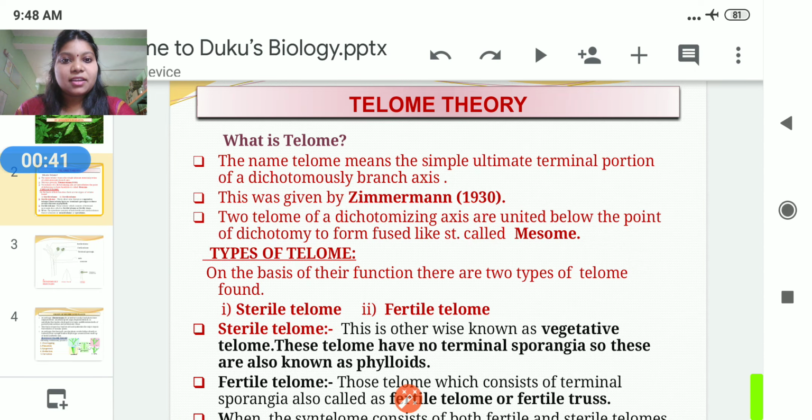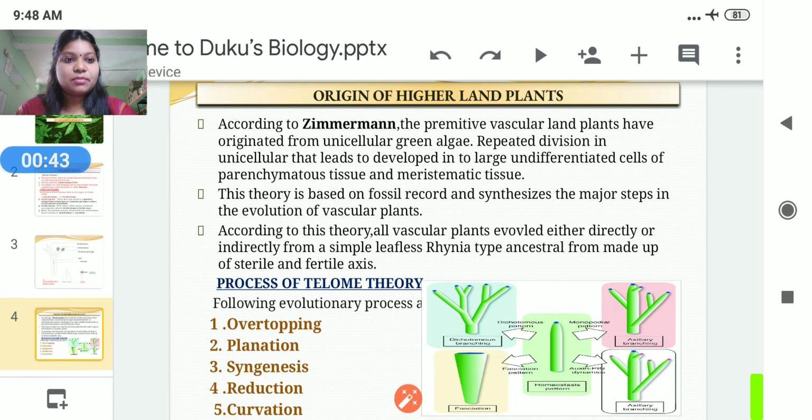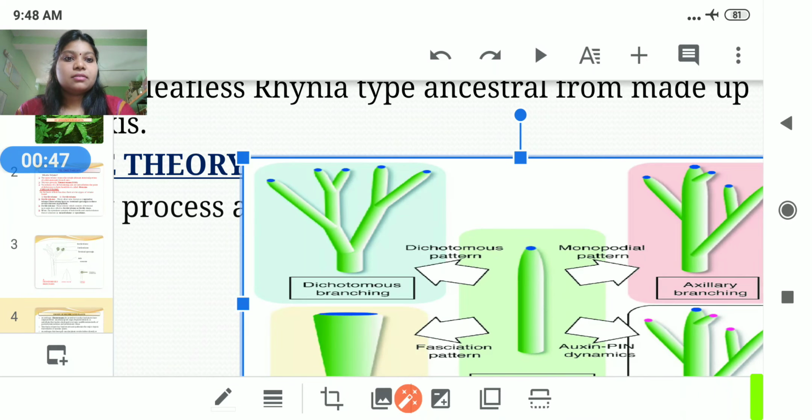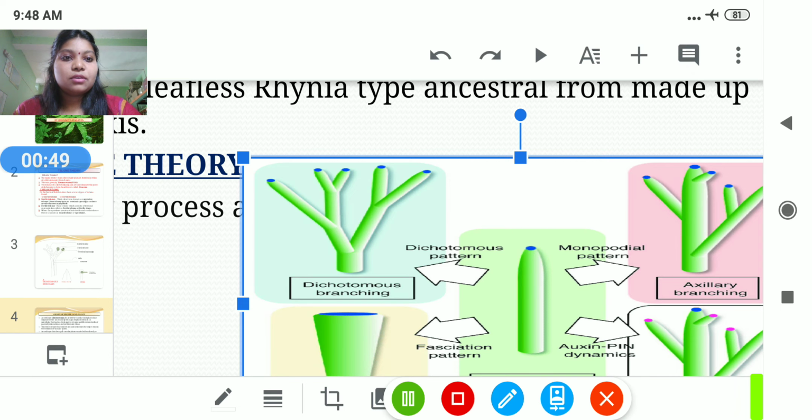What does it mean? You can see this diagram. This is a telome. There are two different kinds of plants, monocot plants and dicot plants. In dicotyledon plants, two bifurcating axes arise from the cotyledonary stage.